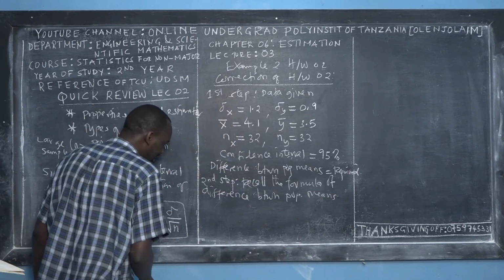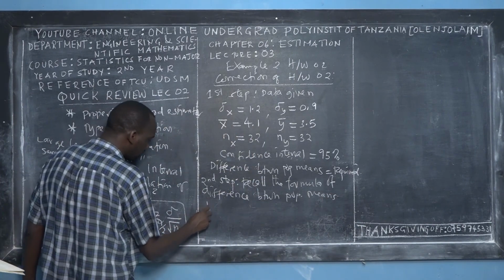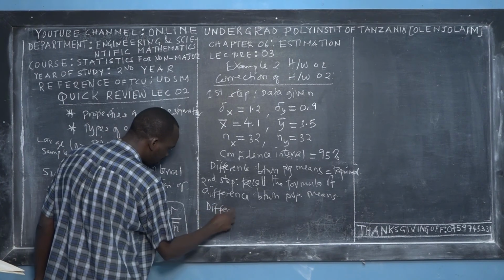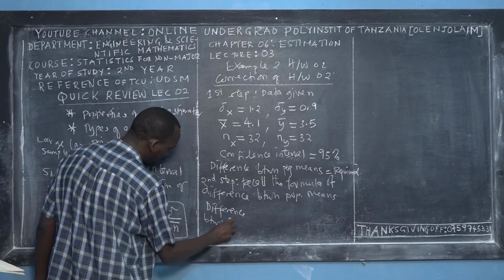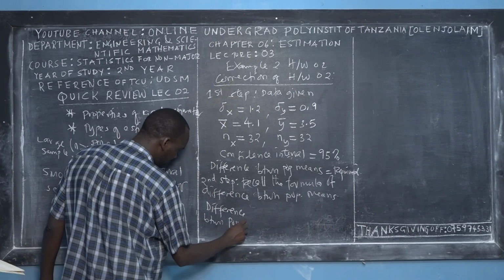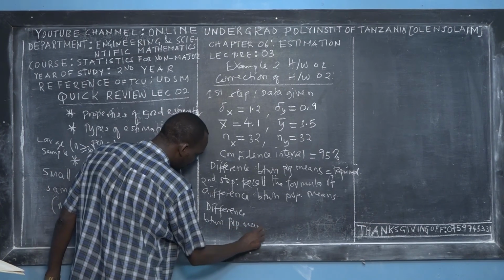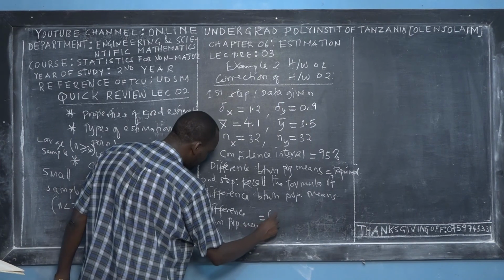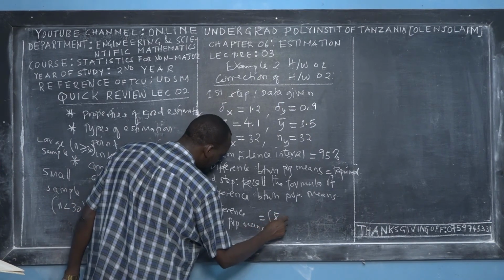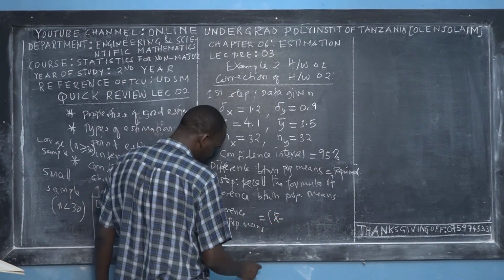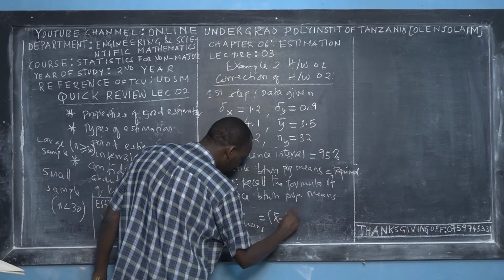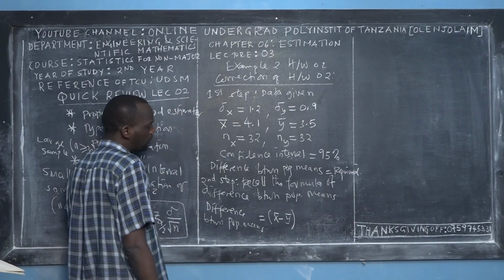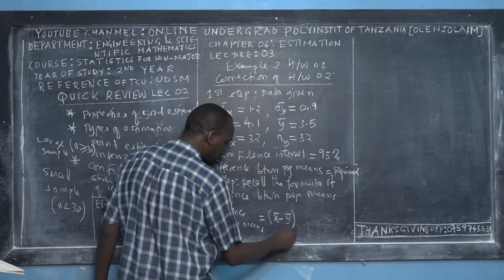So I told you that we find the difference between population means by using the two corresponding samples, by taking the mean of the sample drawn from population X minus the mean of the sample drawn from population Y, right?